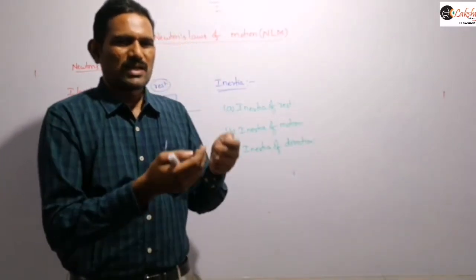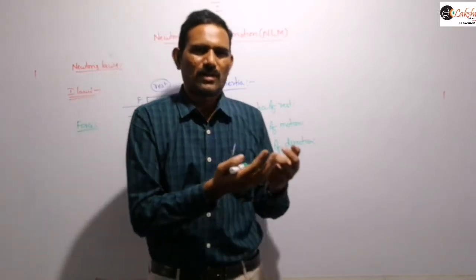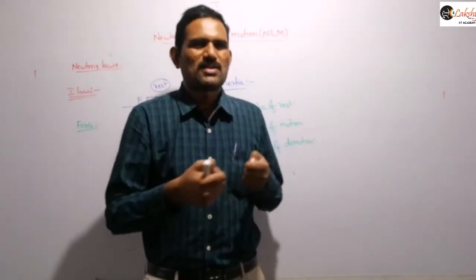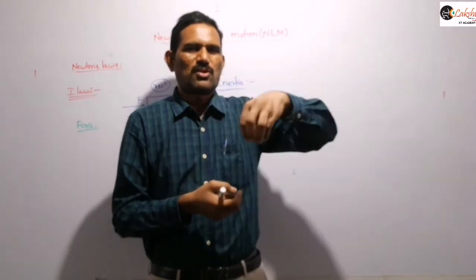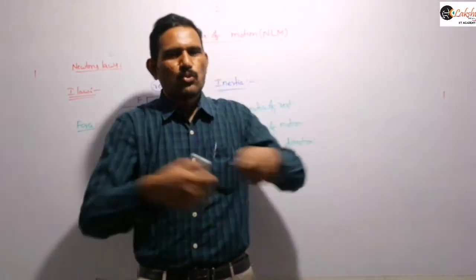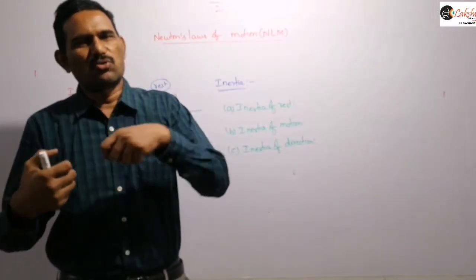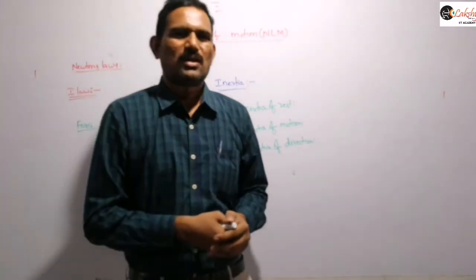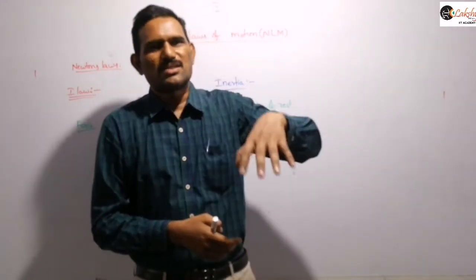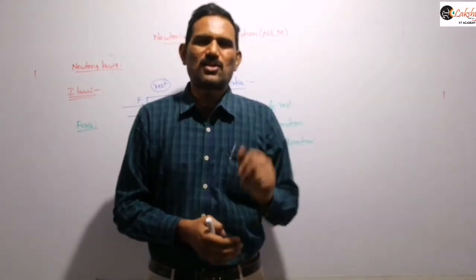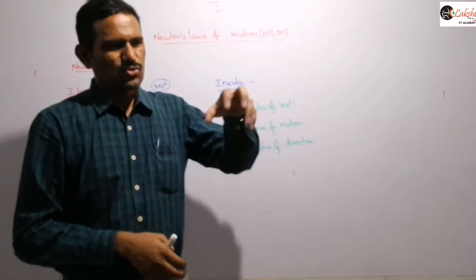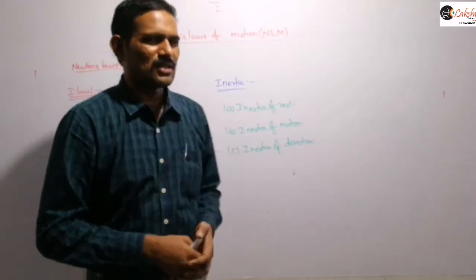That means if you take a container like a jar or a mug, place a smooth cardboard on it and a coin on that, and you pull the cardboard quickly, the coin doesn't move along with the cardboard. The coin will fall into that container only, because the coin is initially at rest, so it wants to continue at rest. That is inertia of rest, another example.